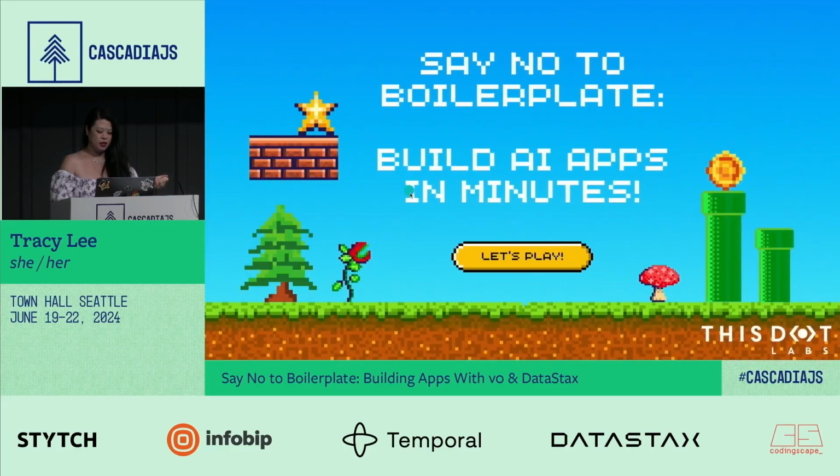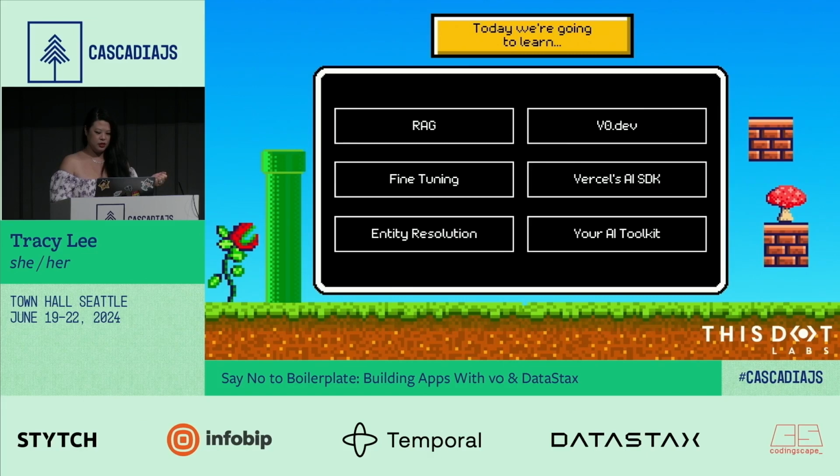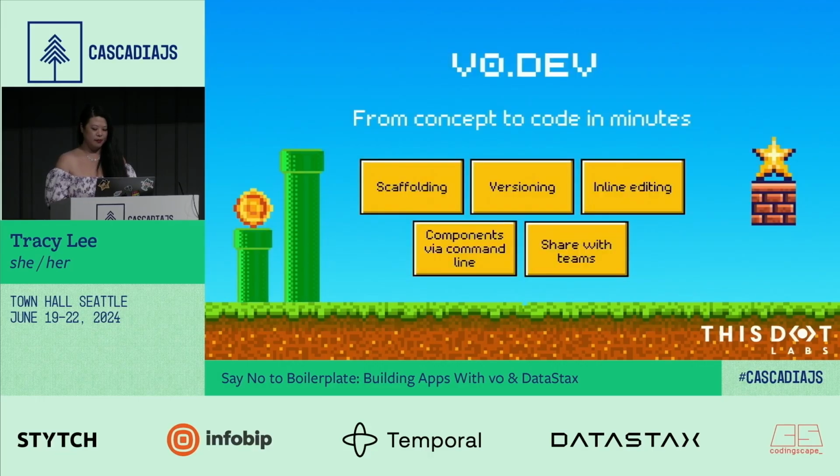So we talked a little bit about that. I'm going to go ahead and try to do this. Okay, so today we're going to learn a few things. We're going to talk about RAG. I feel like I'm the third talk that's talking about RAG. We're going to talk about v0.dev, which I showed you. We'll talk about fine-tuning as well, Vercel's AI SDK, entity resolution, and your AI toolkit.